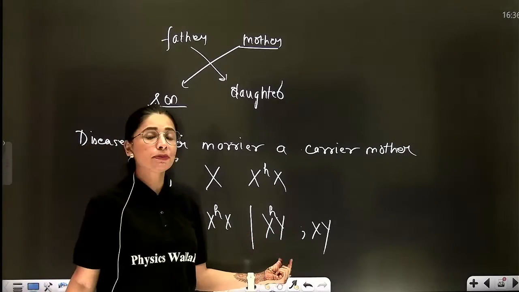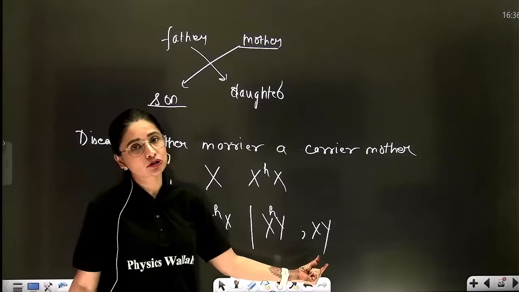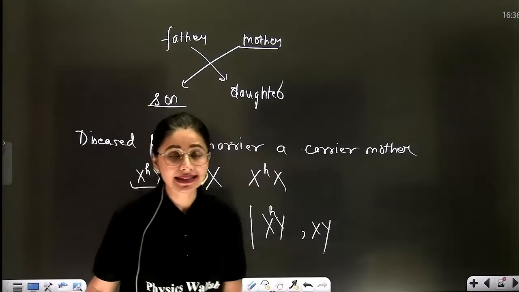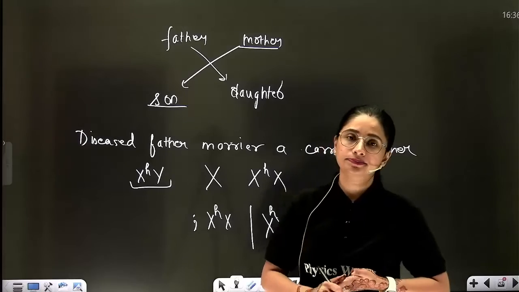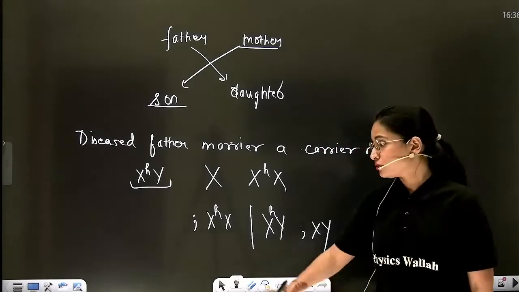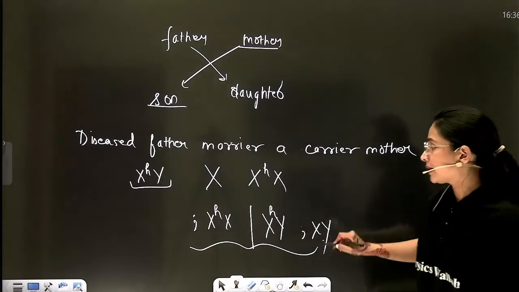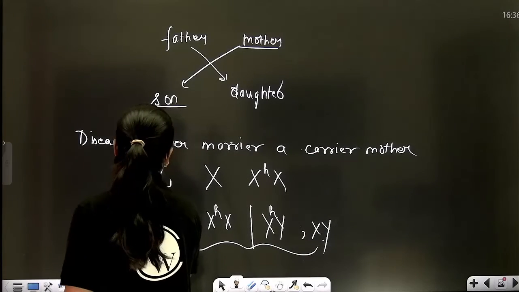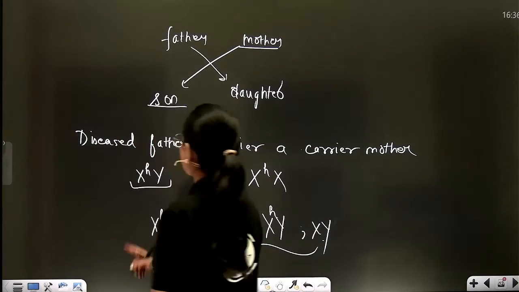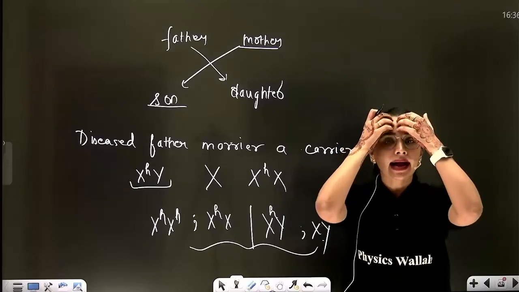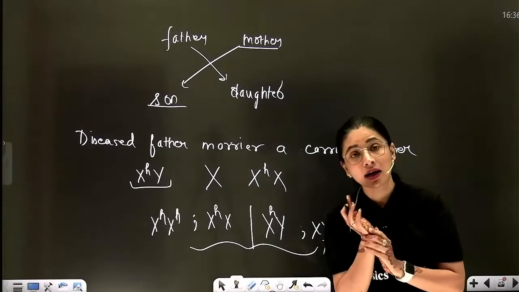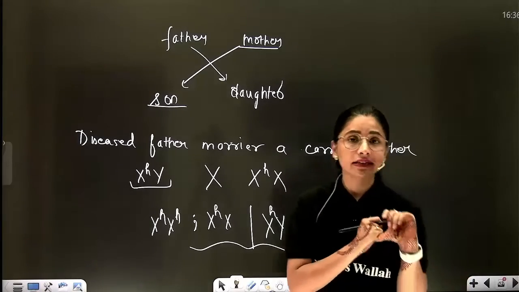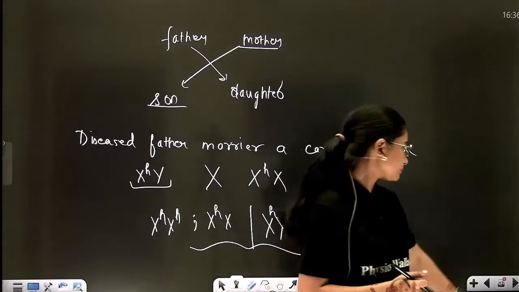Son, 50% diseased, 50% normal, because their mother is at least the carrier. Understood, beta? So you can see the same result over here. Why? Because both hemophilia and color blindness are sex-linked recessive disorders.